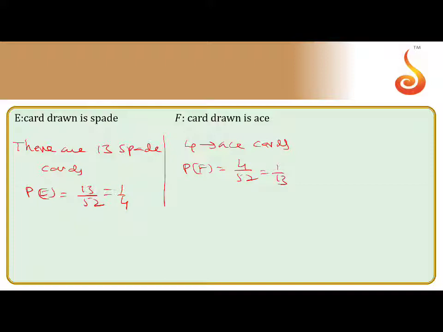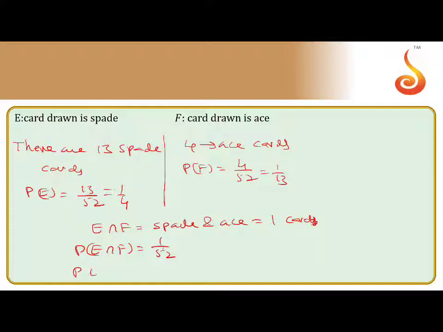Now we can take the intersection. What is called intersection? E intersection F means spade and ace. So one card is there, spade and ace, only one card. That means the probability of E intersection F is 1 by 52.